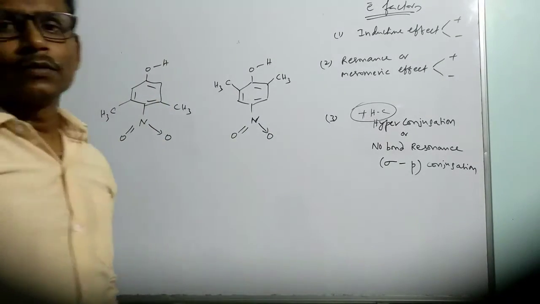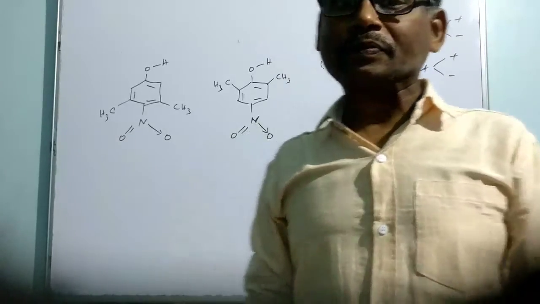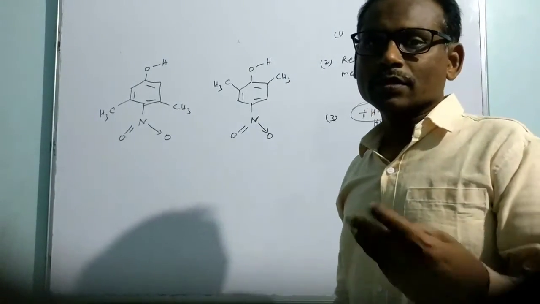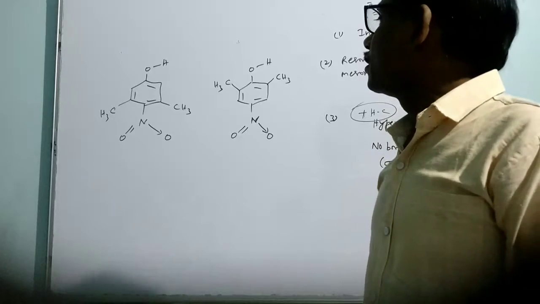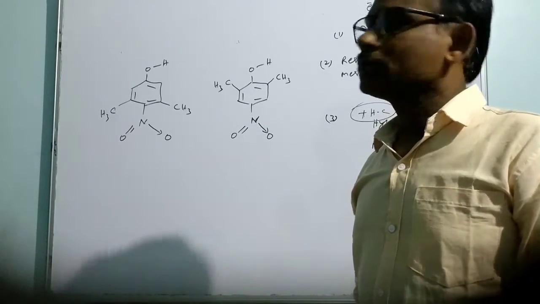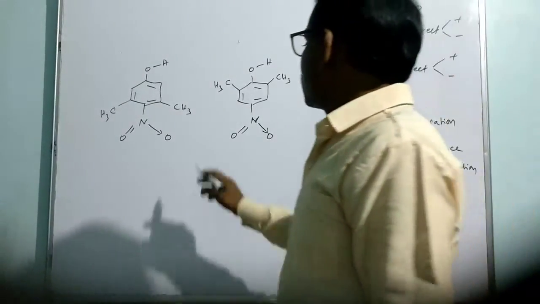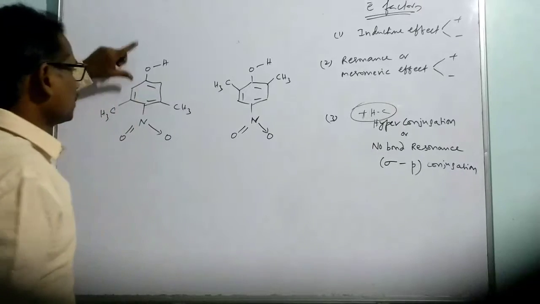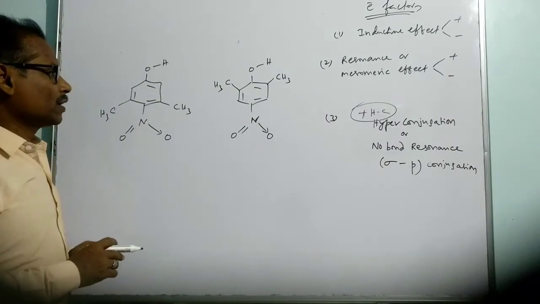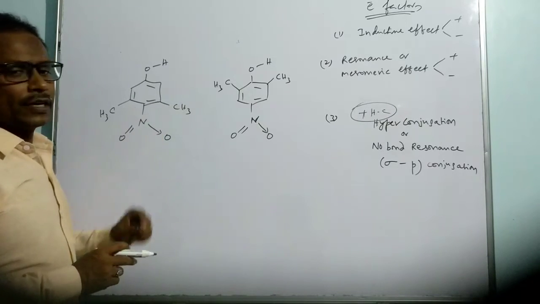Okay. So in these two compounds, which one is more acidic? Otherwise, in which case is the respective conjugate base stabilized? What is the conjugate base of phenol? That is phenoxide. Now let us first analyze the influence of the NO2 group in these two examples.